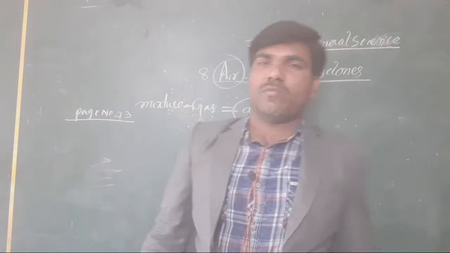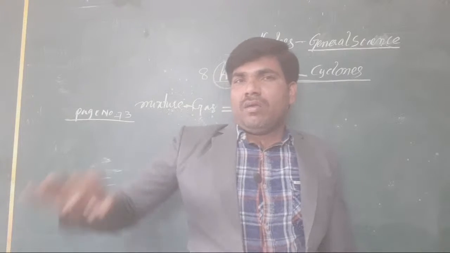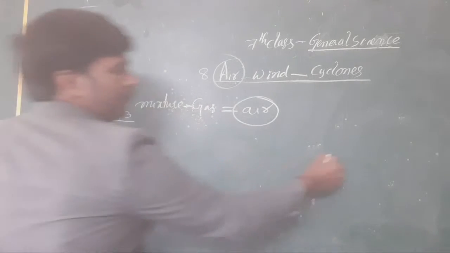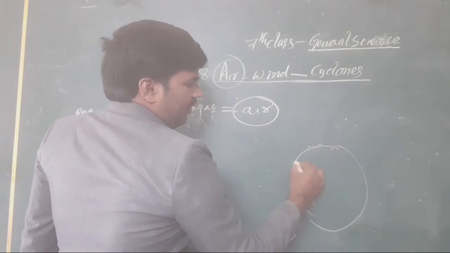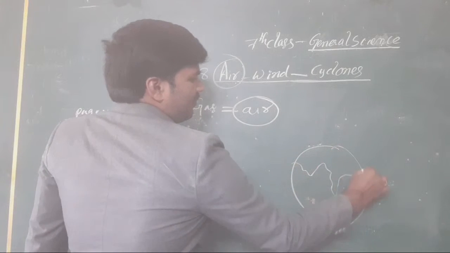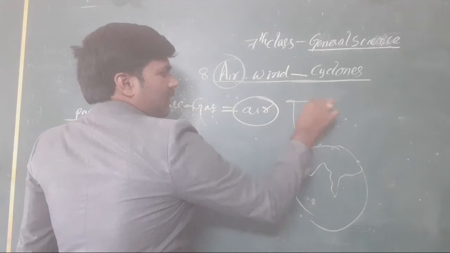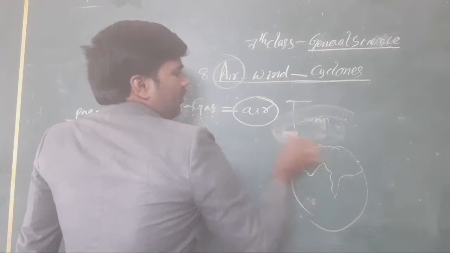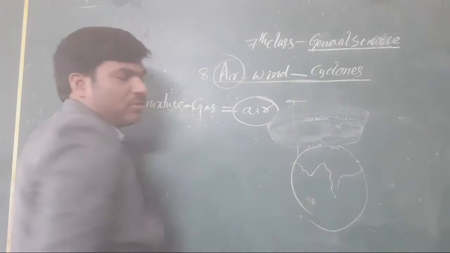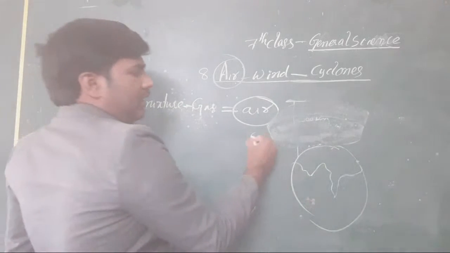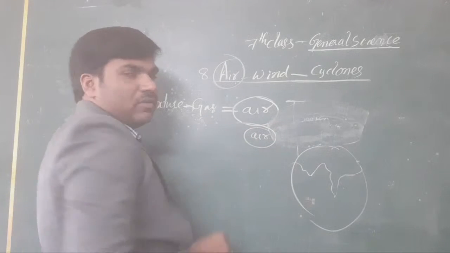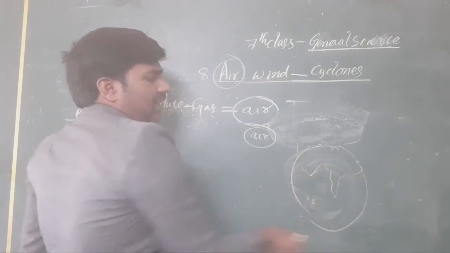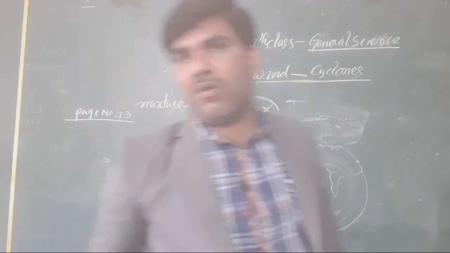Here, what we have taken is the air sea. Suppose this is the earth we consider. Clear or not, all the students? Around and above the earth, up to 300 kilometers, it is totally covered by air only. And on the surface of the earth also, some air will be there. Clear or not, all of you?